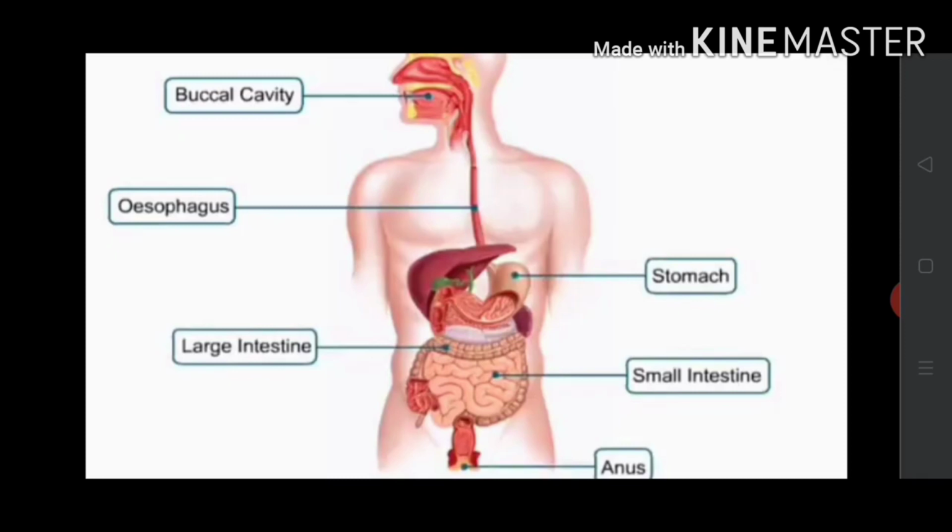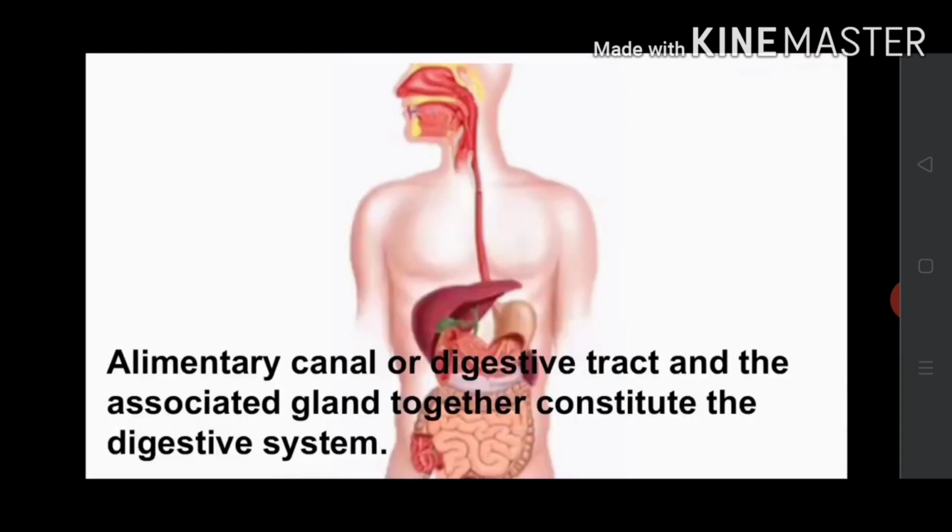The food components gradually get digested as the food travels through these compartments.